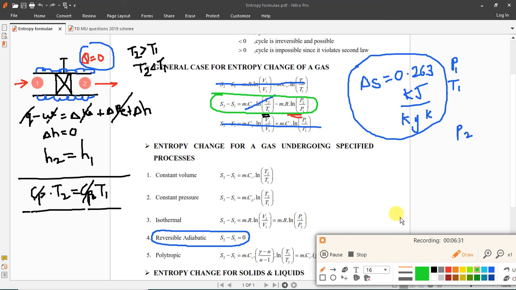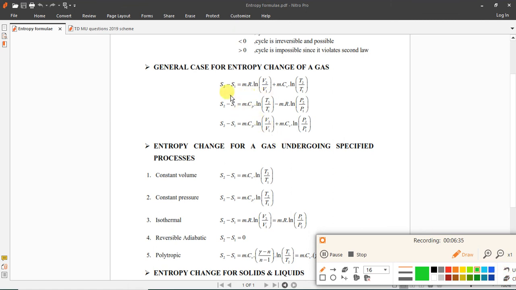In that case, the T2 value, T1 value, P2 value and P1 value will all be given in the question, and you will get the change in entropy. I hope this concept is clear.